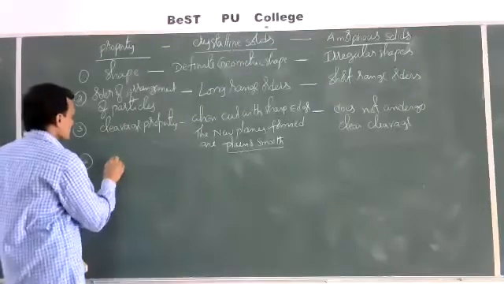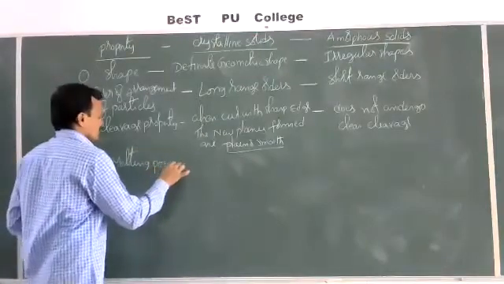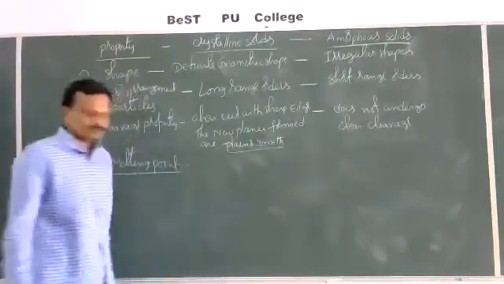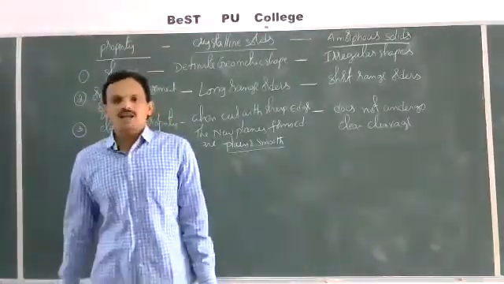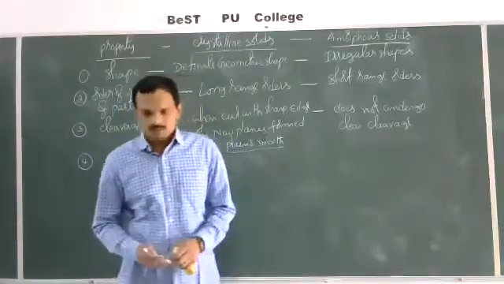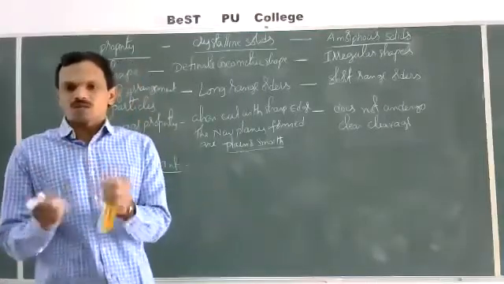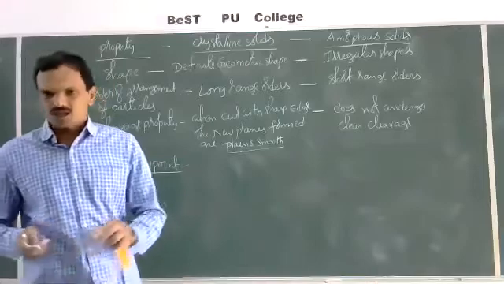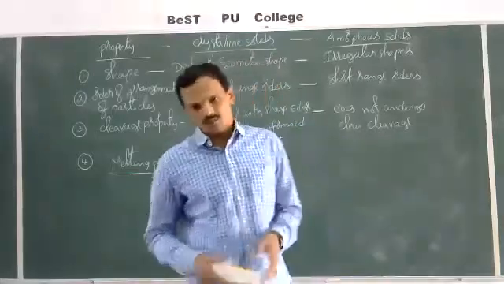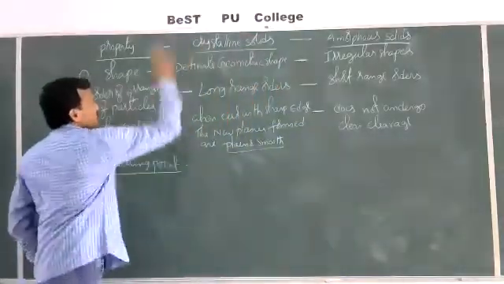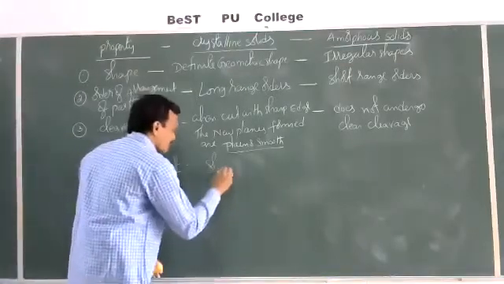Next, melting point. What is melting point? The temperature at which the solid and liquid states exist in equilibrium. That means at a particular temperature, solid is converted to liquid, and both liquid and solid will exist in equilibrium. In a simple way, we can say it is the temperature at which solid is converted to liquid. So crystalline solids possess sharp melting points.